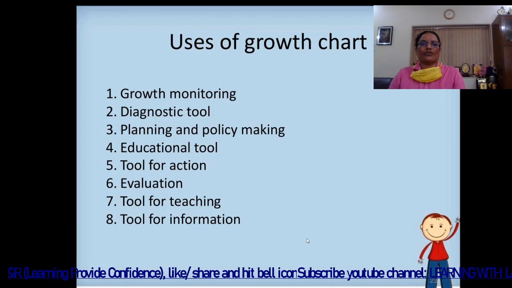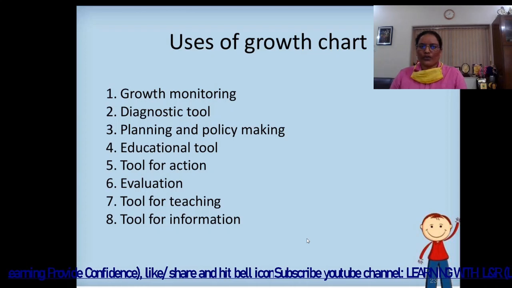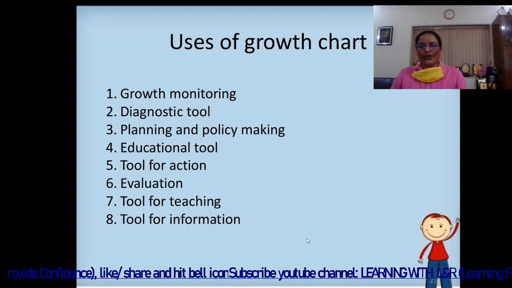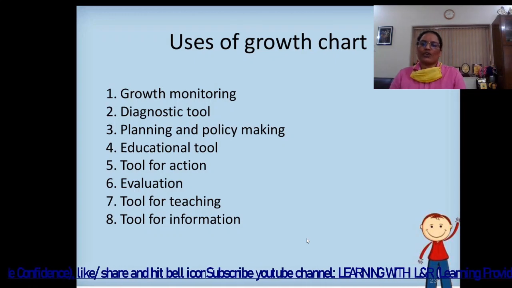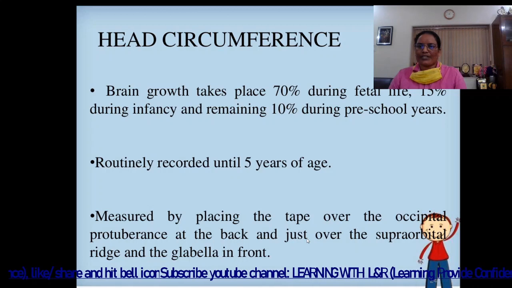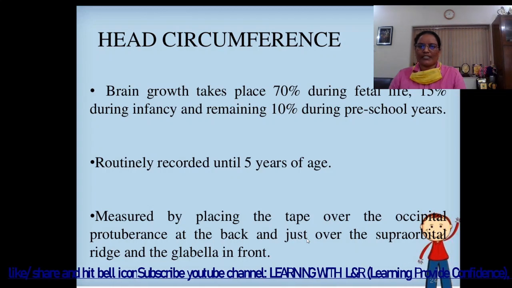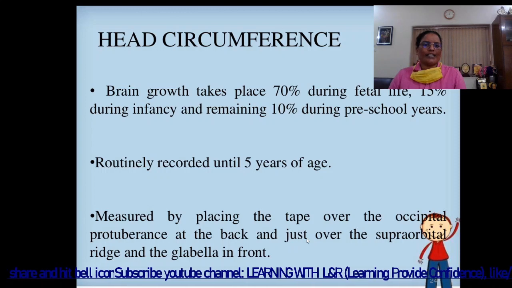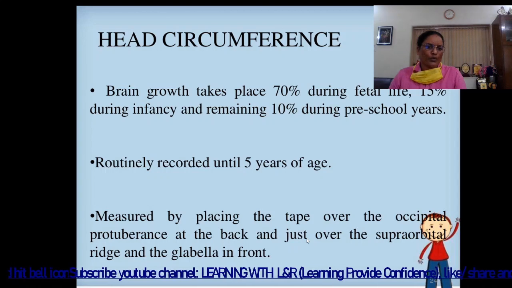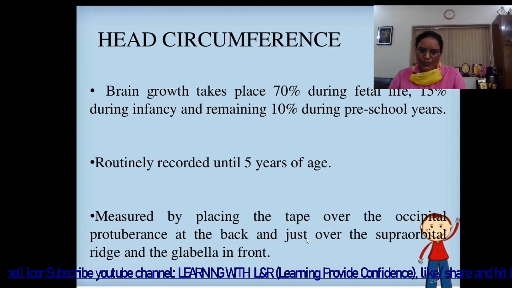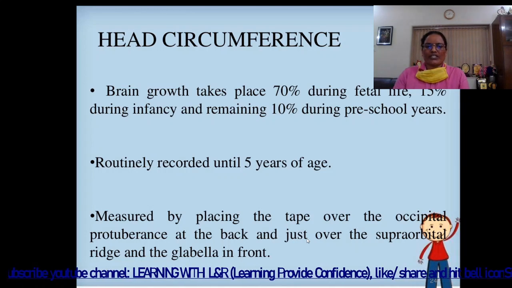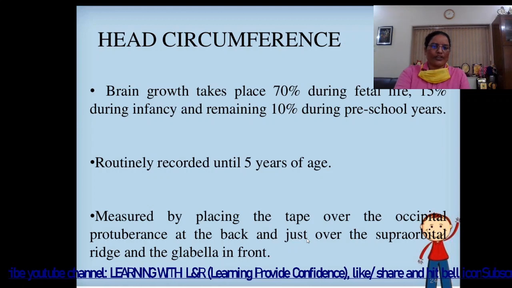Then the next is uses of growth chart, where we can use it: growth monitoring, diagnostic tool, planning and policy making, educational tool, tool for action, evaluation, tool for teaching, tool for information. Then the next is head circumference. Brain growth takes place 70% during fetal life, 15% during infancy, and remaining 10% during preschool years. Routinely recorded until 5 years of age, measured by placing the tape over the occipital protuberance at the back and just over the supraorbital ridge and the glabella in front.